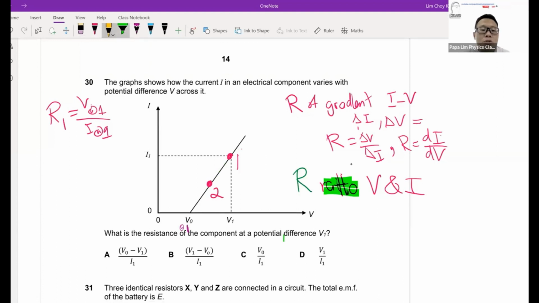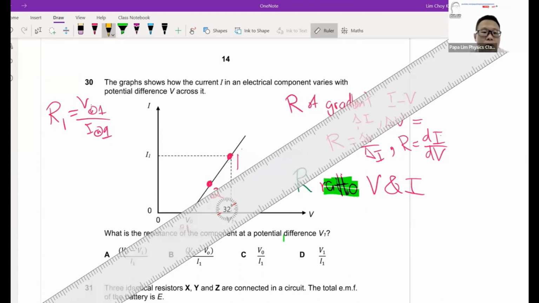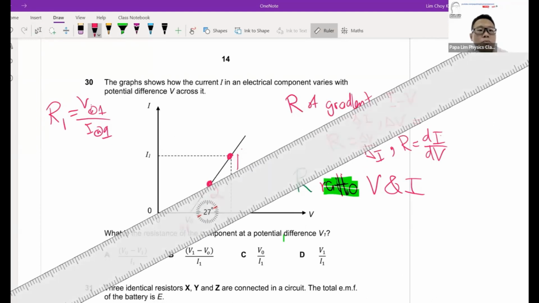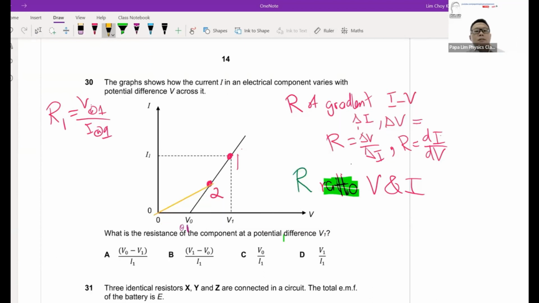So how do I get the ratio of the voltage V and current I at 2? Same thing, I use the same technique. I get a ruler and draw a line from the origin to point 2. This is the line I'm drawing. So the vertical and horizontal lines of this purple line will give me the current at 2 and the voltage at 2.